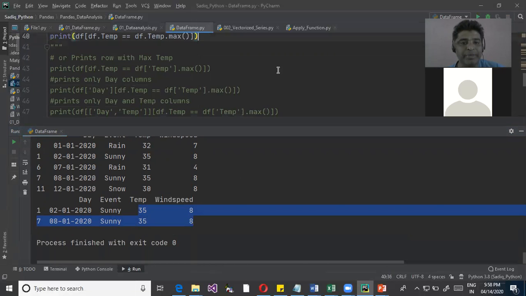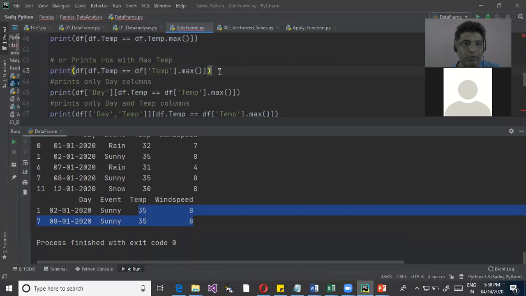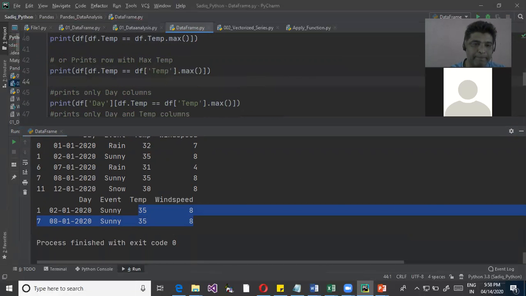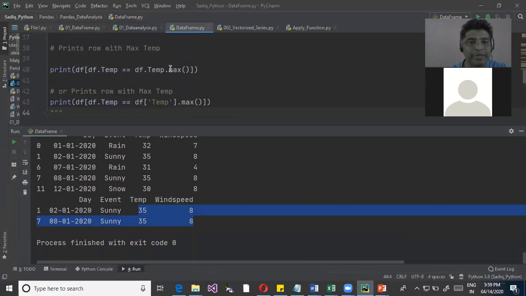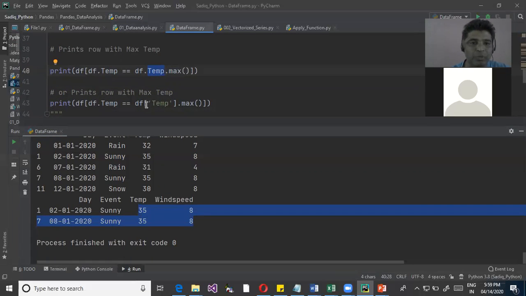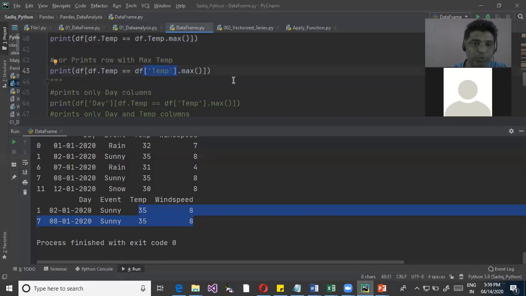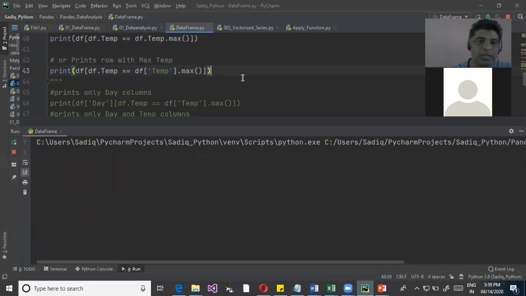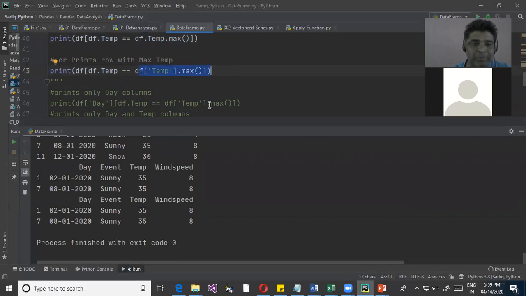I can use max or min like this. I can also print the same thing using the dot operator directly, or I can call it like this. Both work the same, either in this style or in that style.